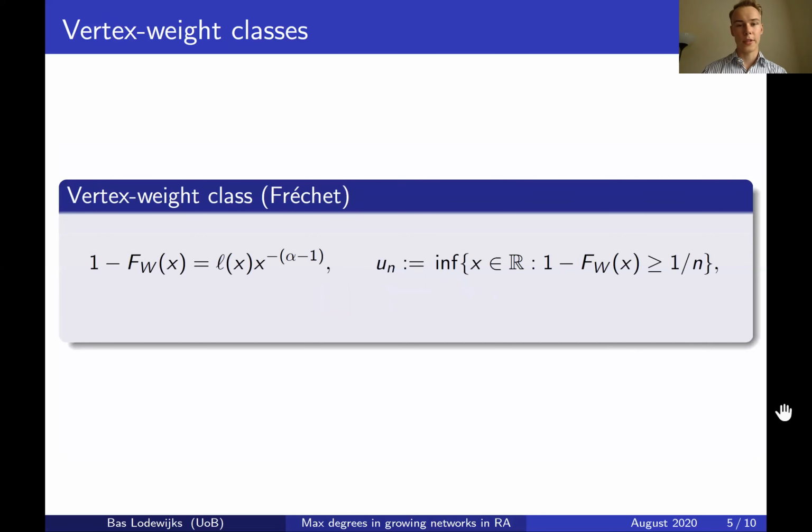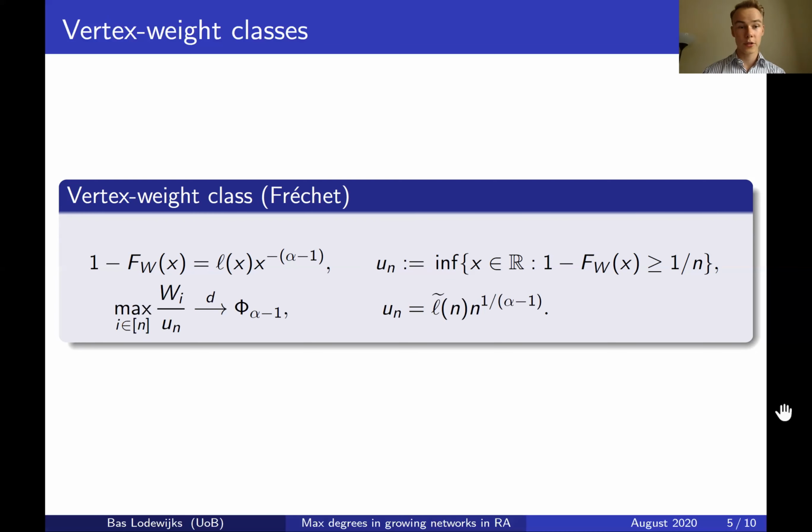And then finally, there is the Fréchet class, which is exactly equal to the Fréchet maximum domain of attraction, which consists of all distributions such that their tail is a power law and that they have unbounded support. And if we set u_n to be the nth quantile of the distribution, then we know that the maximum vertex weight over u_n converges in distribution to a Fréchet random variable with exponent α minus 1. We also know that u_n grows roughly as n to the 1 over α minus 1, and we'll get back to that later.